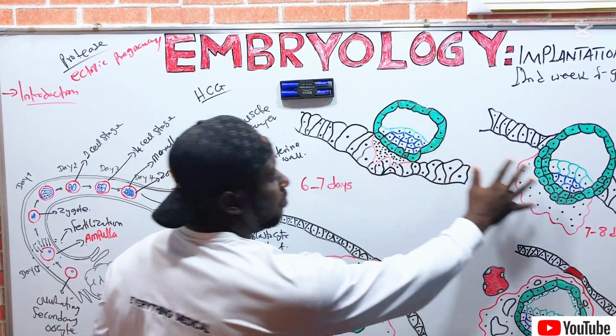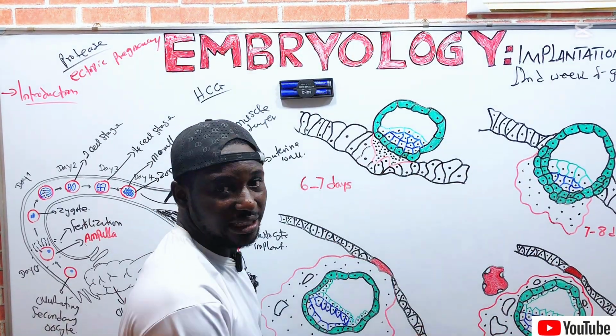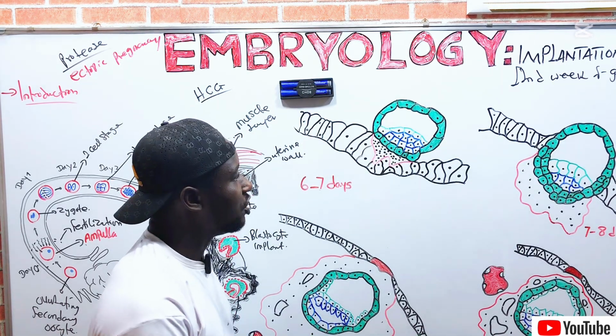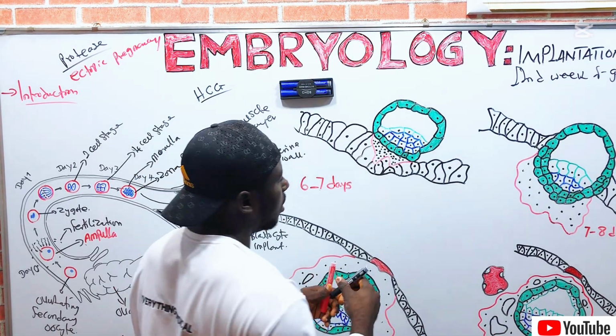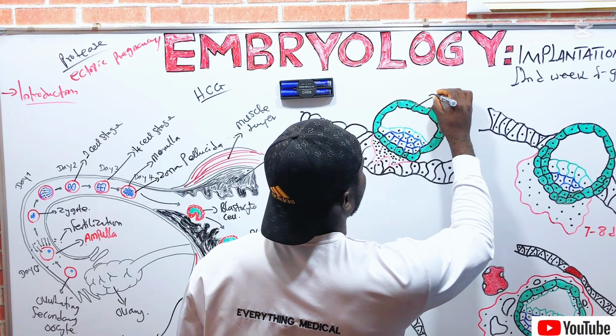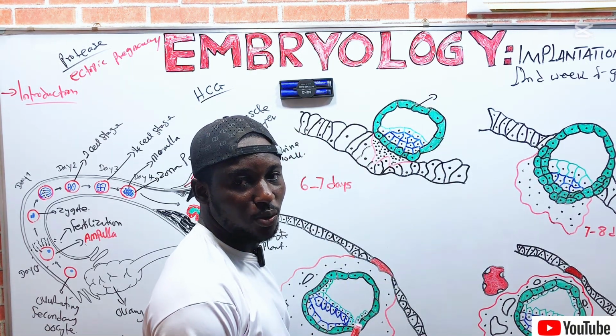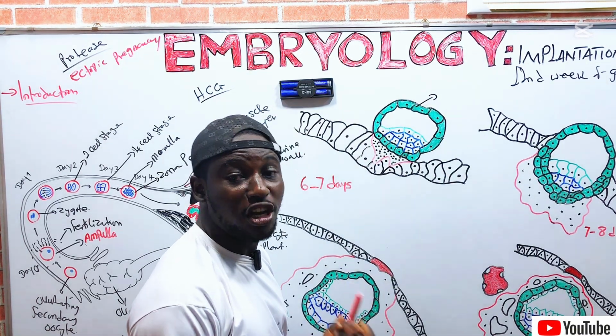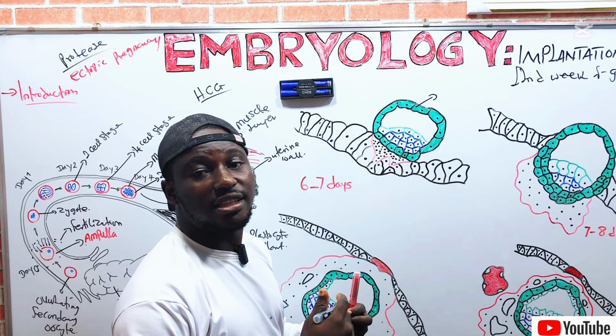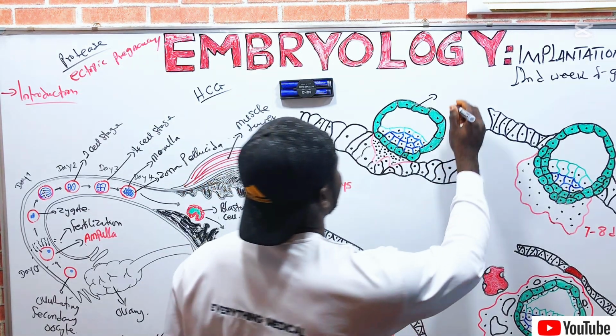So this diagram here depicts the stages of the implantation. As you can see, here is the outer cell mass, which is the trophoblast, right? We call it the cytotrophoblast.